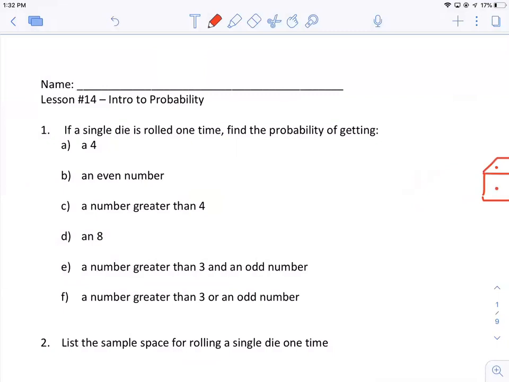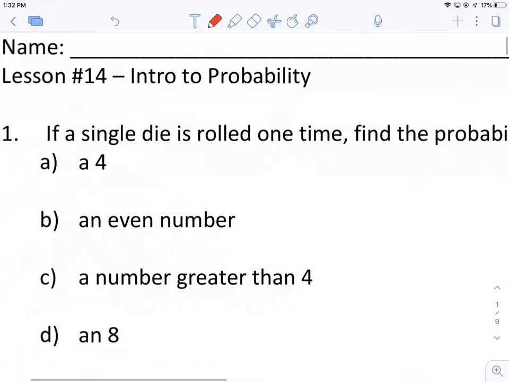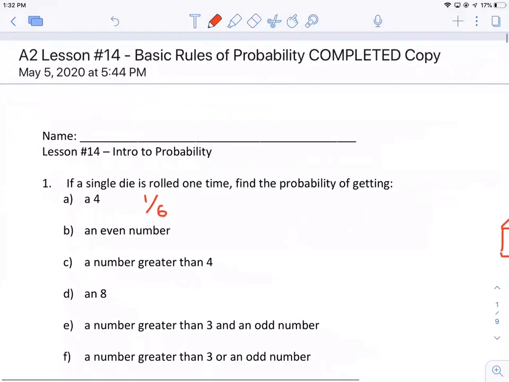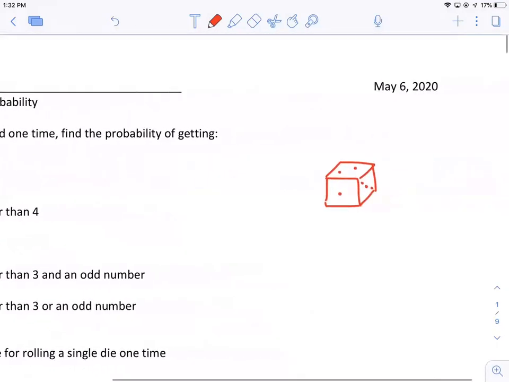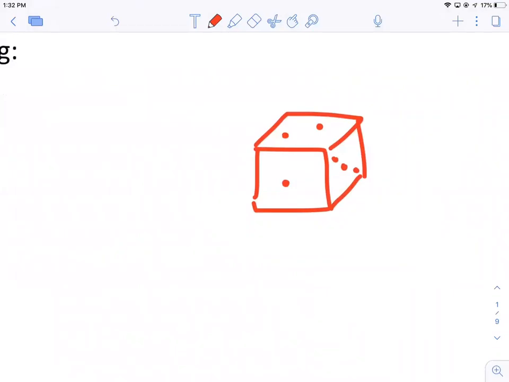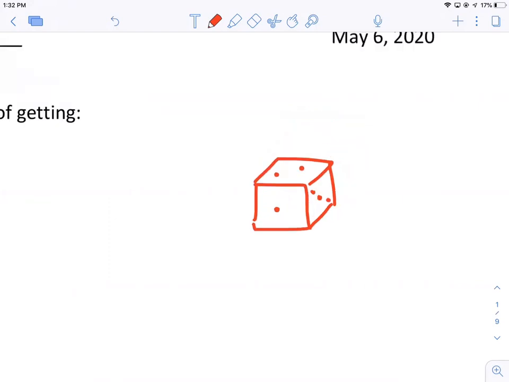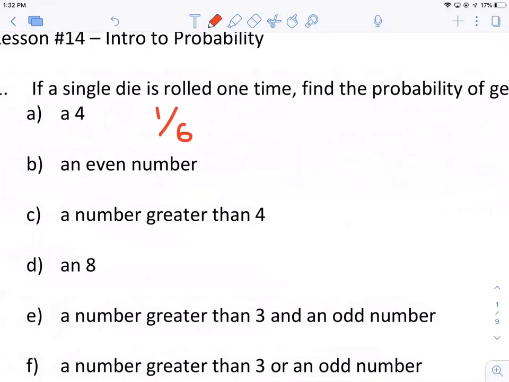One of the 6 sides of the die is 4, so that's a 1 out of 6 chance. And we are making an assumption here that every number has an equal likelihood of appearing. That's a pretty safe assumption, but if it's a weighted die, these numbers could be way off.